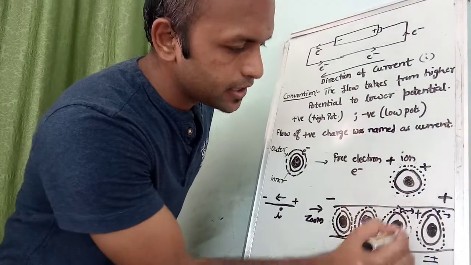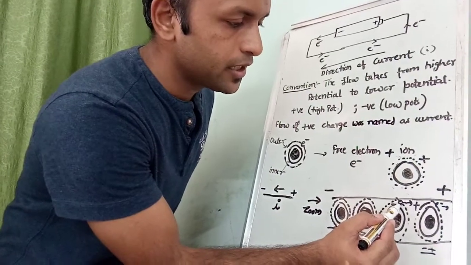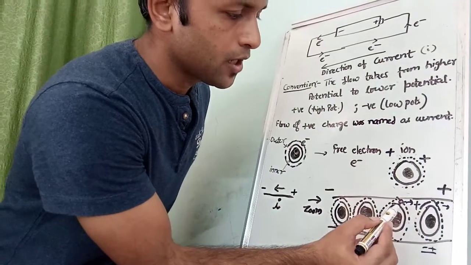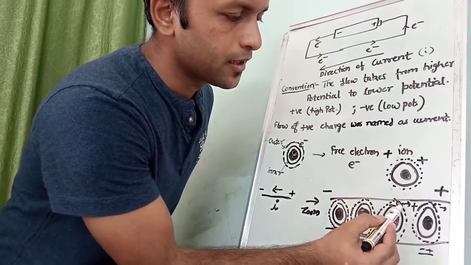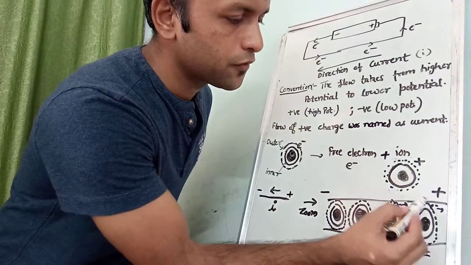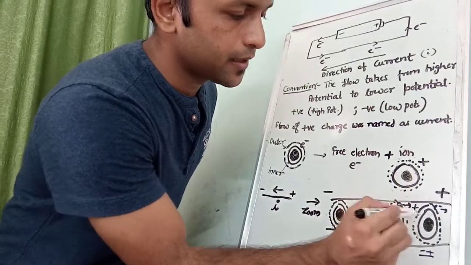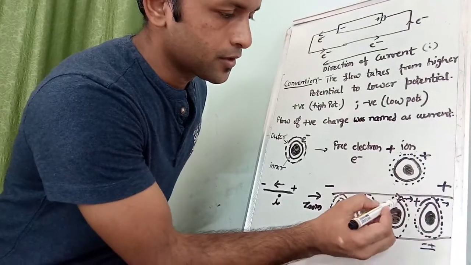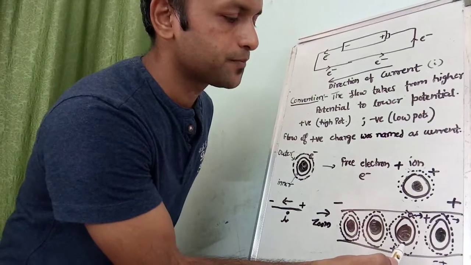Now for this atom where there is an electron, it feels that there is positive charge here, correct? Then this electron gets attracted toward this, so the electron becomes a part of this atom and makes it electrically neutral. Since this atom now has lost the electron, it becomes positively charged.